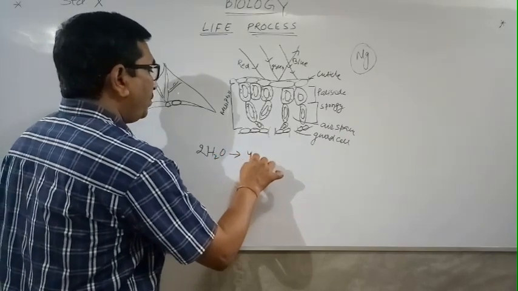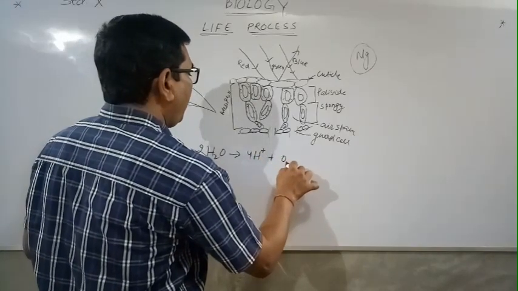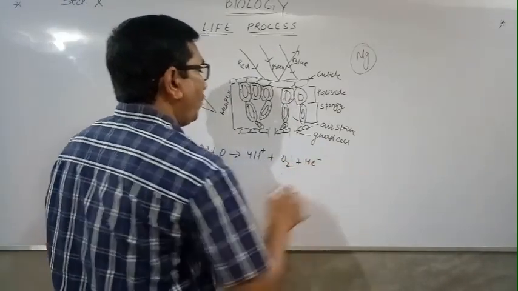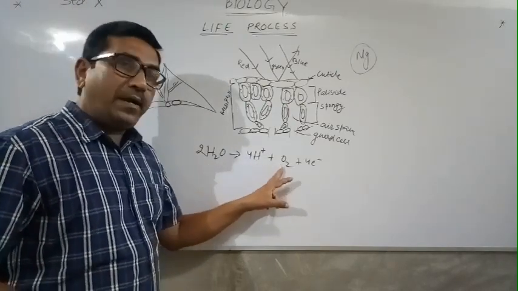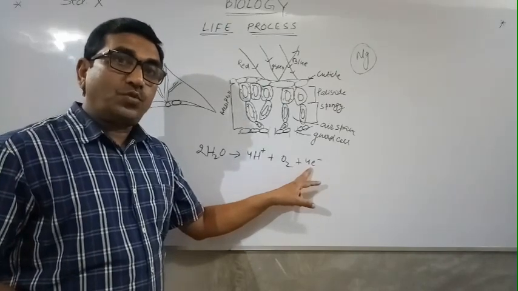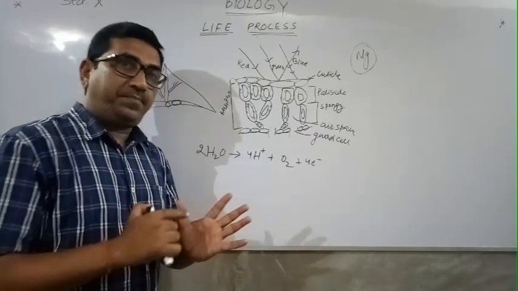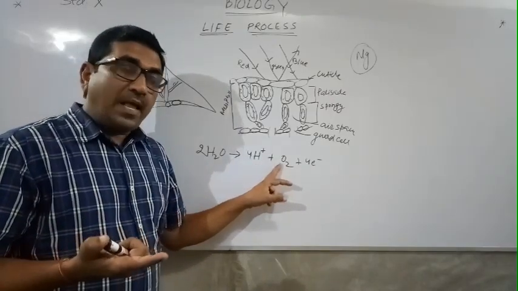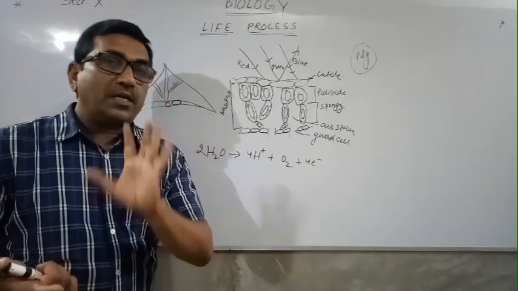It goes to 4 electrons. It is broken down into hydrogen and oxygen. When the electron is released, this electron is used as the energy to convert ADP into ATP. Oxygen has no use and it is released as the byproduct, waste product, through the lips.